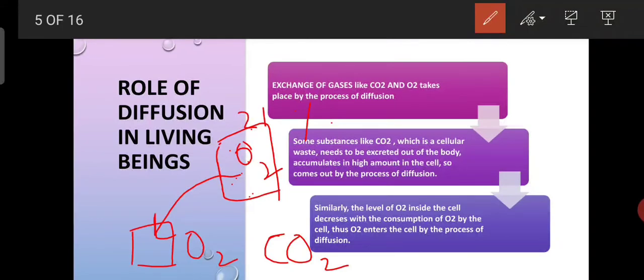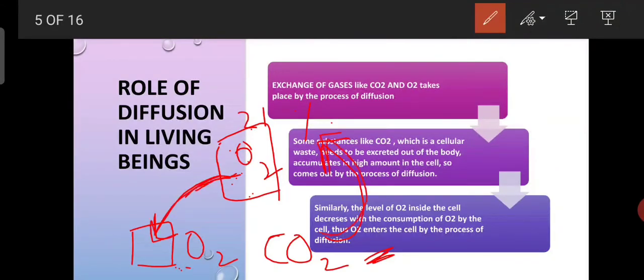Now the concentration of carbon dioxide in the cell is more, and the outside environment contains less carbon dioxide. So again the process of diffusion comes in, and this carbon dioxide will move from the cells to the outside environment. Again the oxygen is used up, the concentration is decreasing, so this process will take place again.